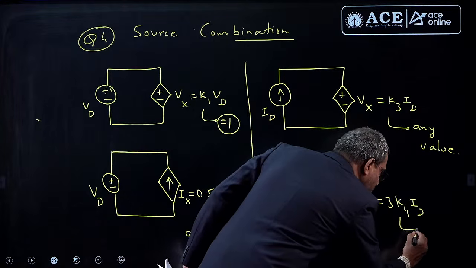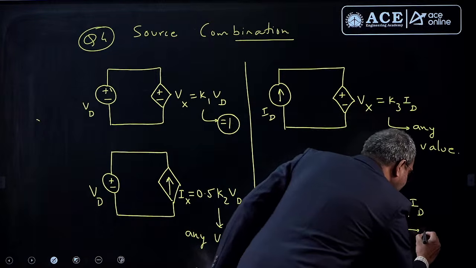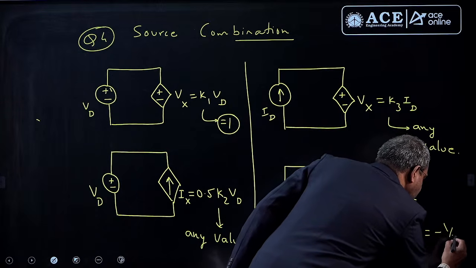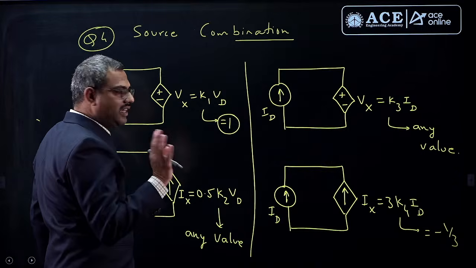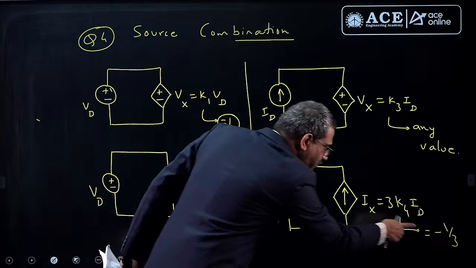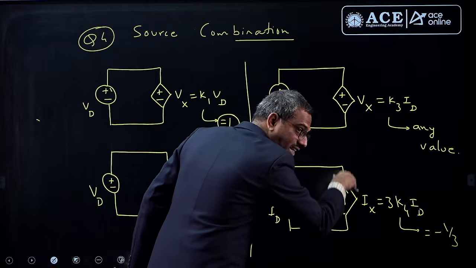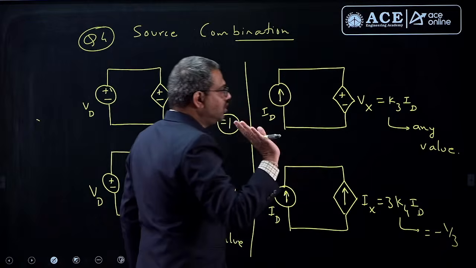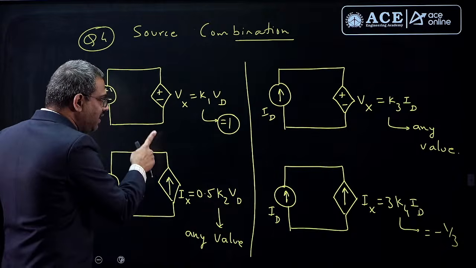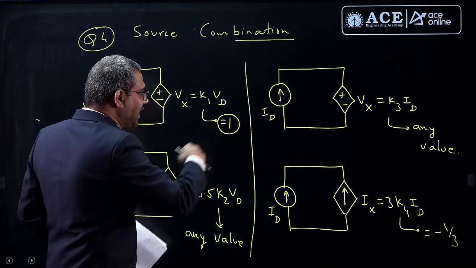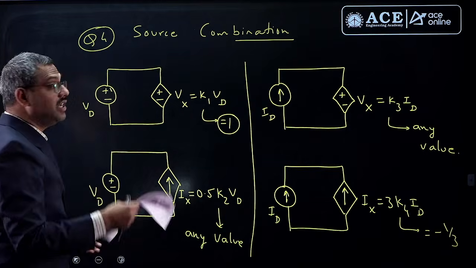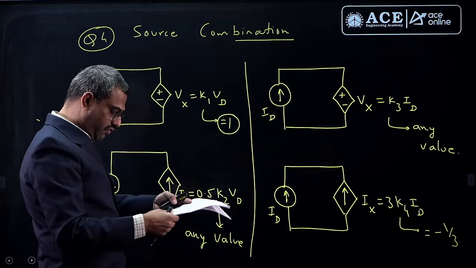So what should K4 be to make this overall minus ID? Minus 1 by 3. K4 has a restriction. So K1 should be 1, then KVL is satisfied. Here K4 equal to minus 1 by 3 itself is making it minus ID down, so KCL is satisfied. So according to me, yes, K1 and K4 only have such restrictions with unique values, but K2 and K3 do not have any restriction. So in the given GATE options, option 4 is matching.